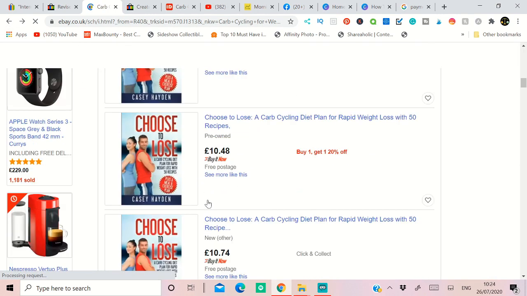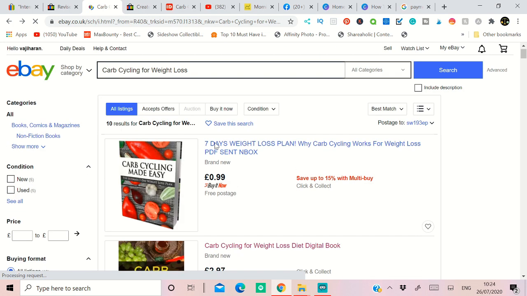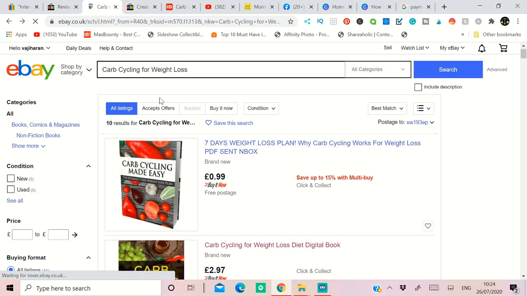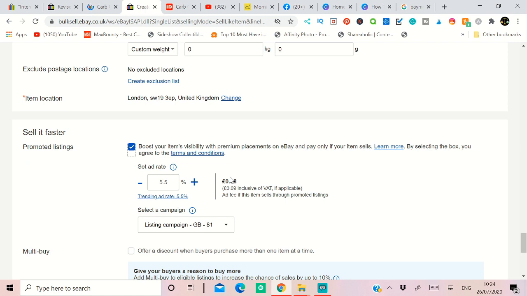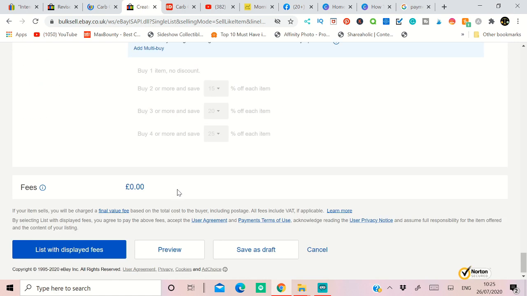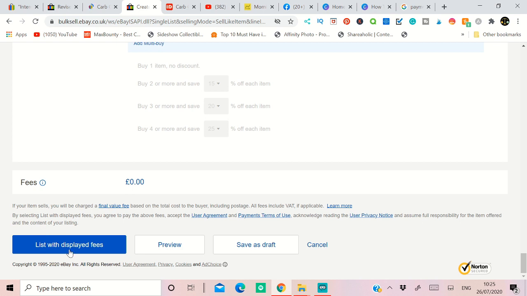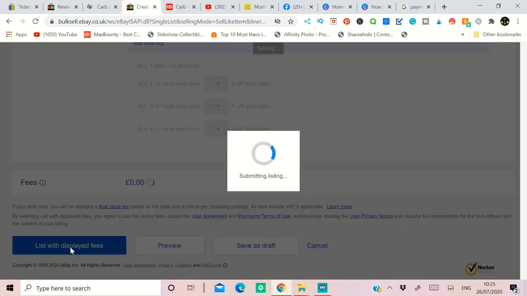But in eBay, it's going to put your ebook on top of every other ebook because of the sponsored ad, and you're going to pay only 8 cents for that. So select that. If you don't want it, don't select it, and click display with fees. Let's see if you are getting the same issue or not.